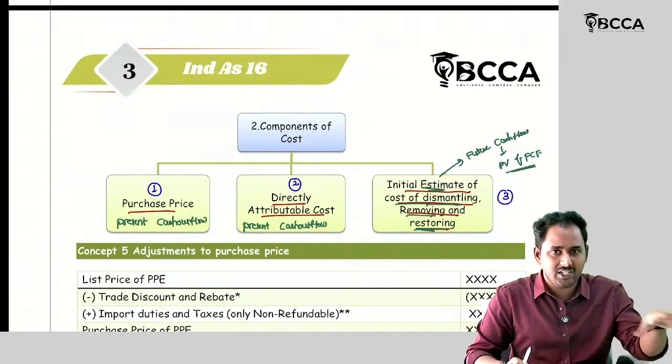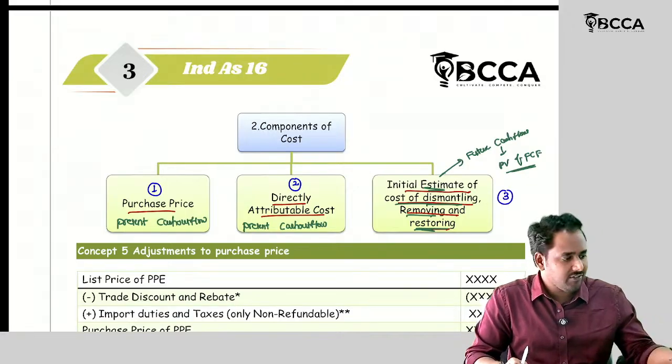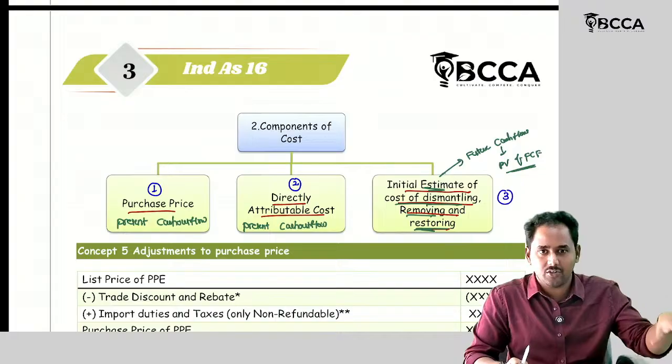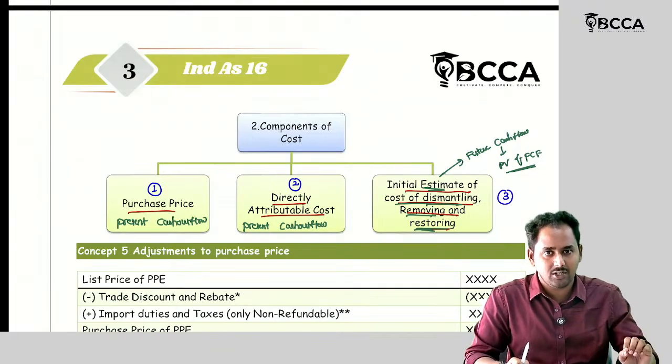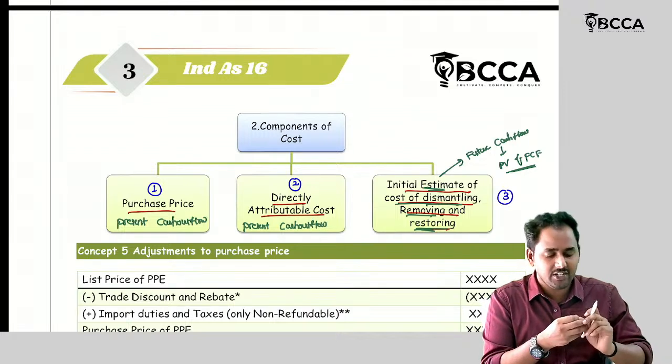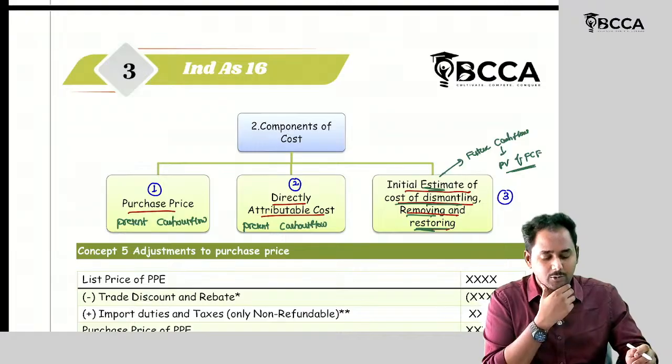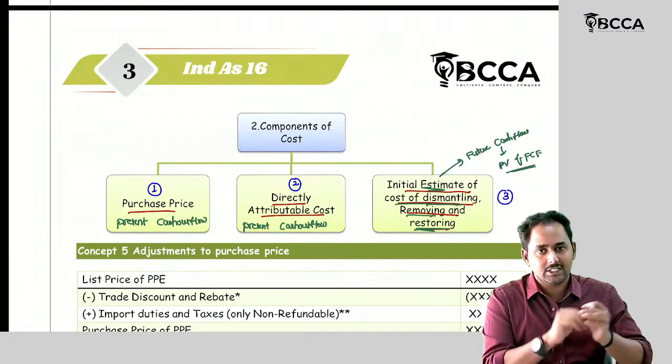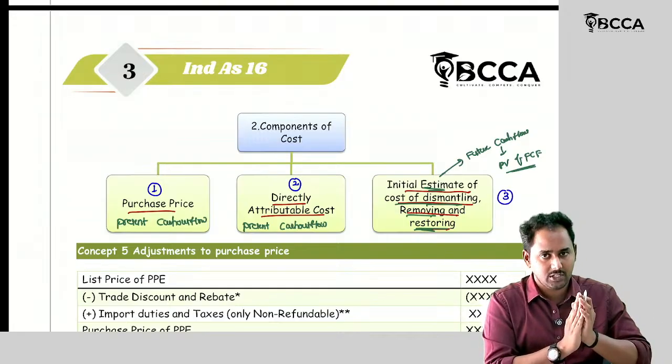So I use the entire floor. Once I have removed the machinery from this floor, the entire ground is scrabbled. Now I want to make this floor as it was originally when I took it on lease. For that I am going to incur expenses in the future. Why all these expenses? Just because of the purchasing of this machinery.